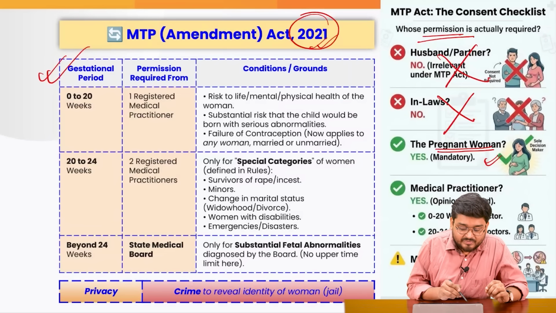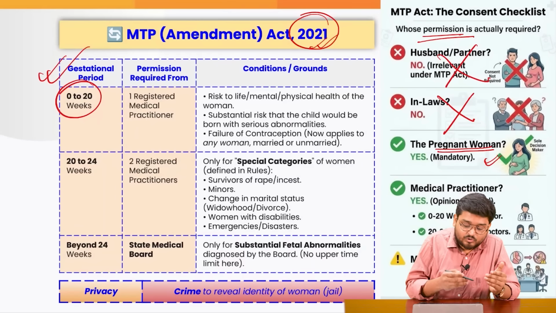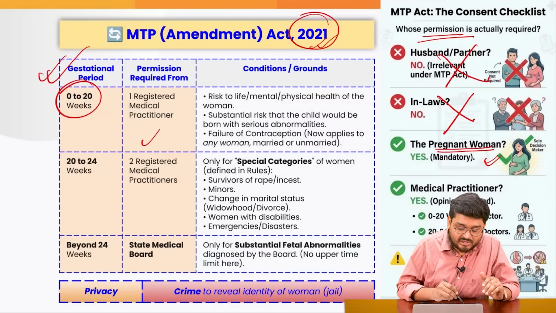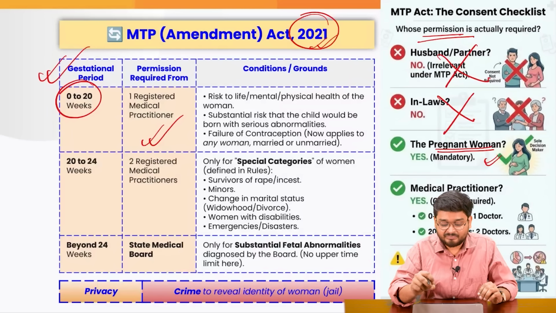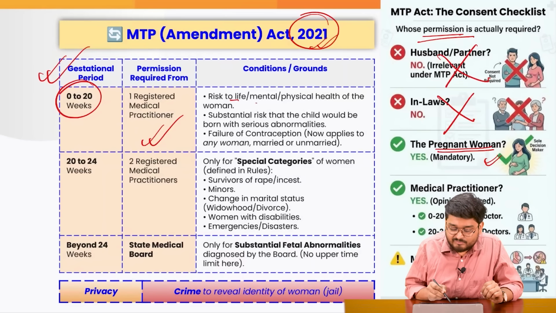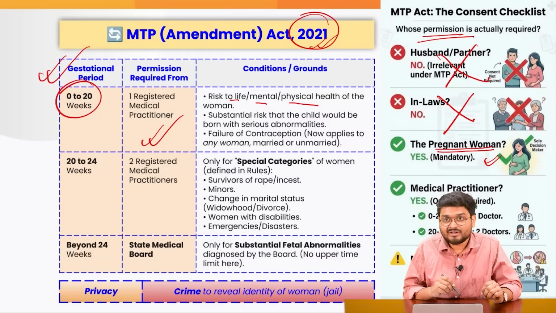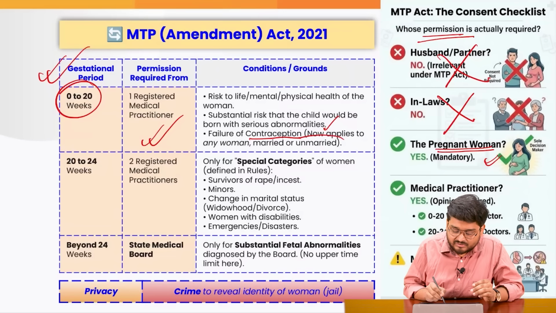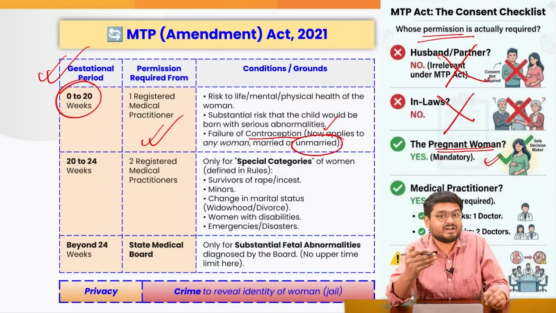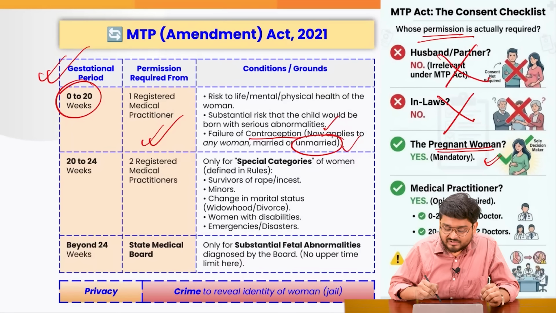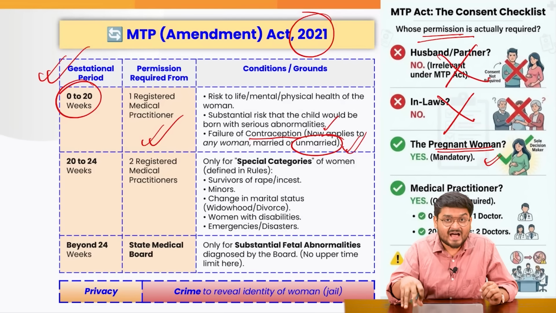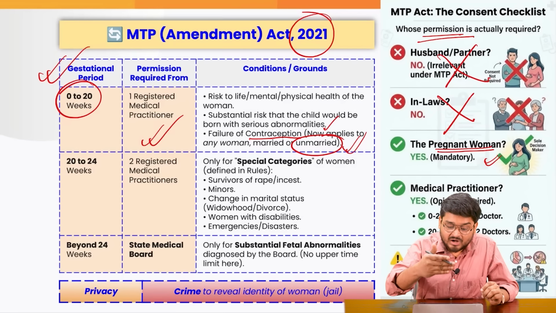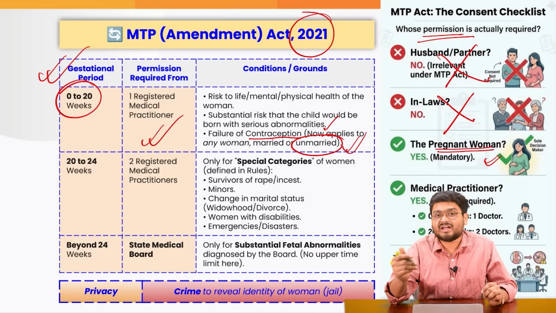Also, with reference to the gestational period, if you can understand, 0 to 20 weeks right now, it is the norm that only one registered doctor's advice should be taken, only if there is some risk to the life, mental, or physical health of the woman. Also in cases of some abnormal fetus and failure of contraception, which is right now also extended to unmarried women. Now these are all the changes which we did in 2021. So this is reflecting that Indian society actually took some time to come to terms with modern ideas.